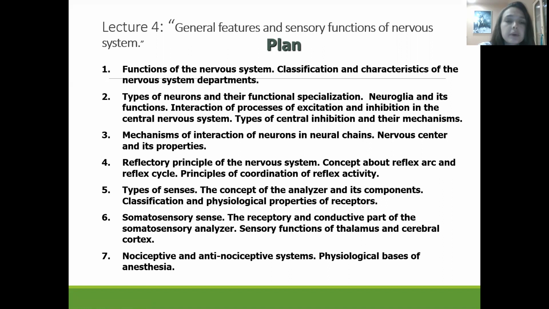Good morning, everyone. Today our lecture is about the general features of the nervous system and the general features of the sensory part of the nervous system. What we are going to discuss today: